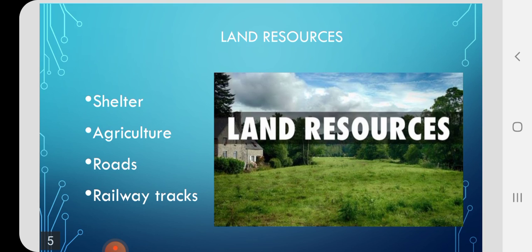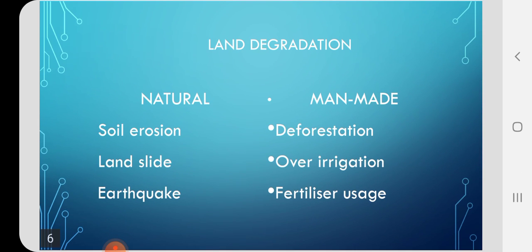So it becomes the duty of each one of us to take care of the land resources for the betterment of the individual and also the nation. Now let us see how the land is getting degraded, in the sense of how it is getting spoiled and damaged. Let us discuss land degradation under two topics: natural degradation and man-made degradation.